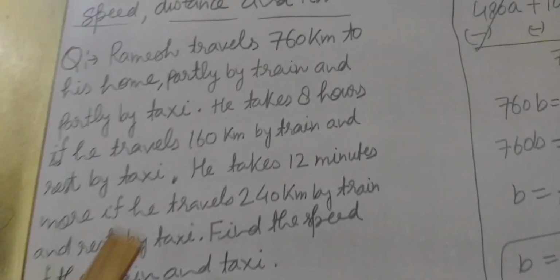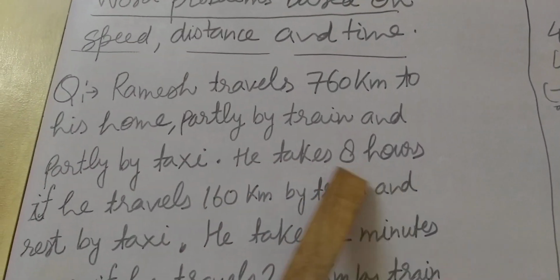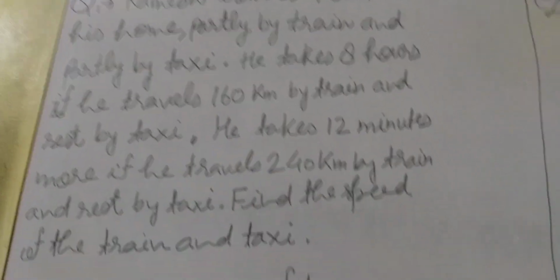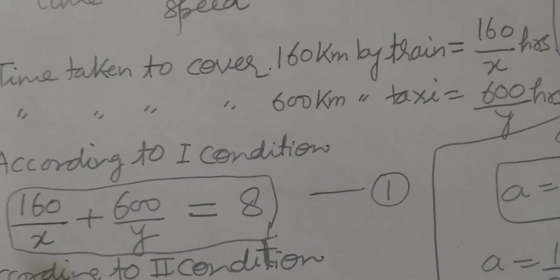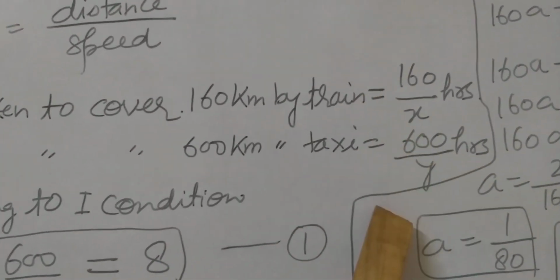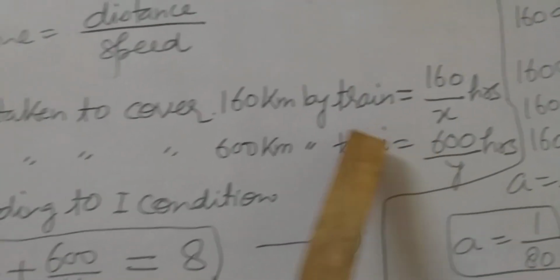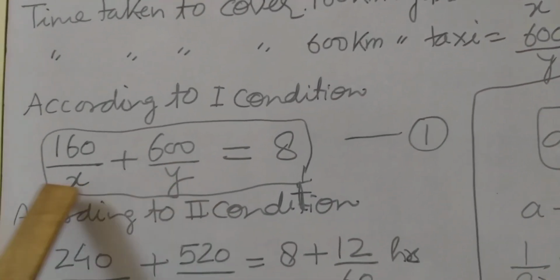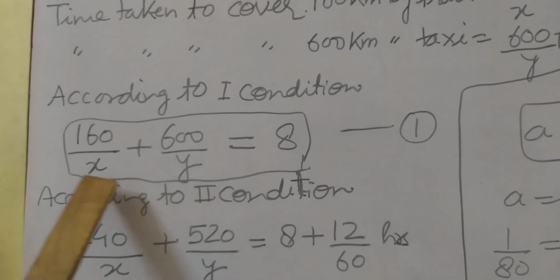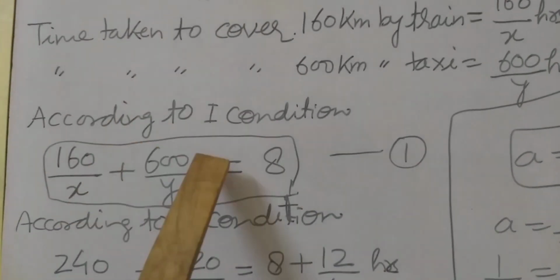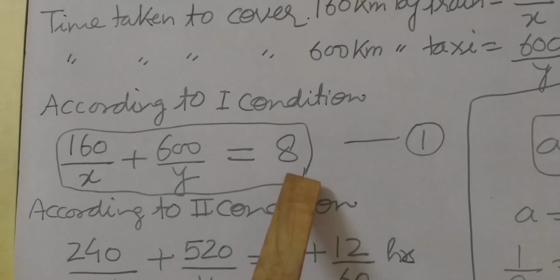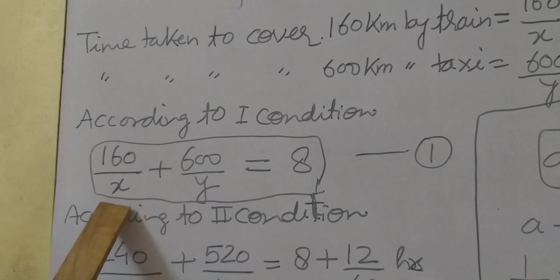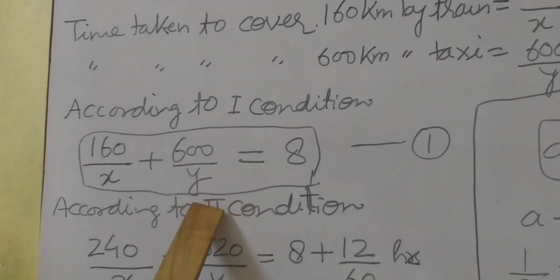Now according to the question you can see the total time is given. He takes 8 hours, meaning the total time is given here. So according to the first condition, both times should be added: 160 upon x plus 600 upon y. Both are added here, student. It is given that the total time is 8 hours, that's why it equals 8. Okay students, so this is the first equation: 160 upon x plus 600 upon y equals 8.